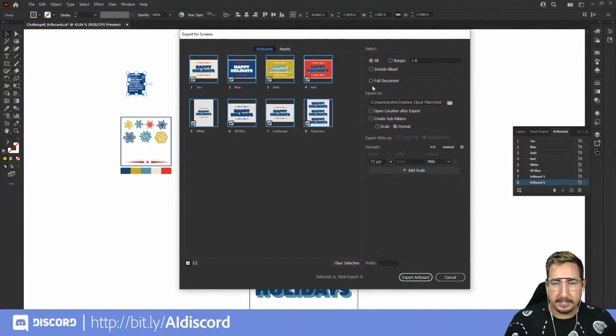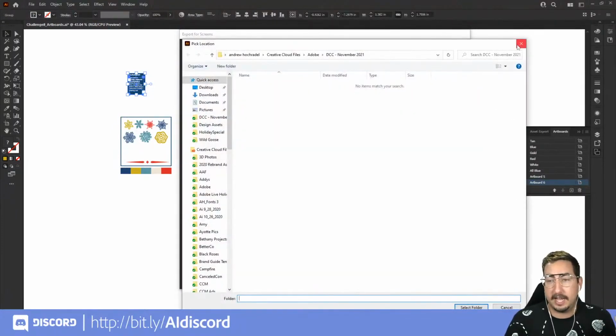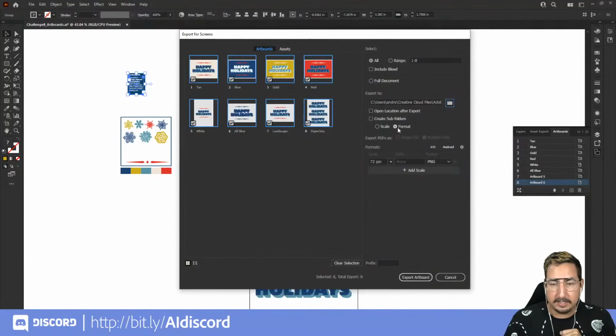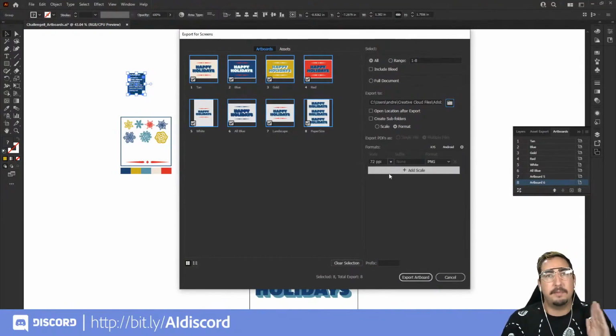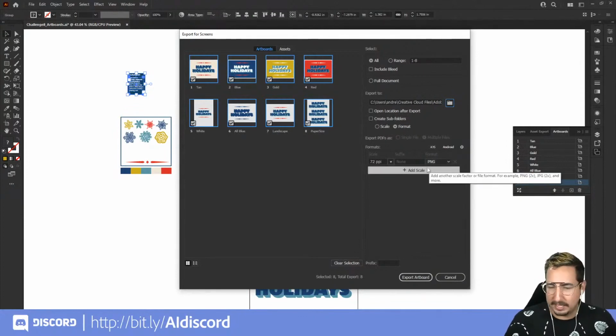So that's looking pretty good, and the options that I want it to include all. I have it set to go to the Daily Creative Challenges folder. You can select where you want yours to export to. And then we want it to not create subfolders, but we are going to export multiple versions of this, right? So this is where it gets exciting. All right. I'm excited. So we have 72 dpi for a PNG format. Great. We're going to keep that one.